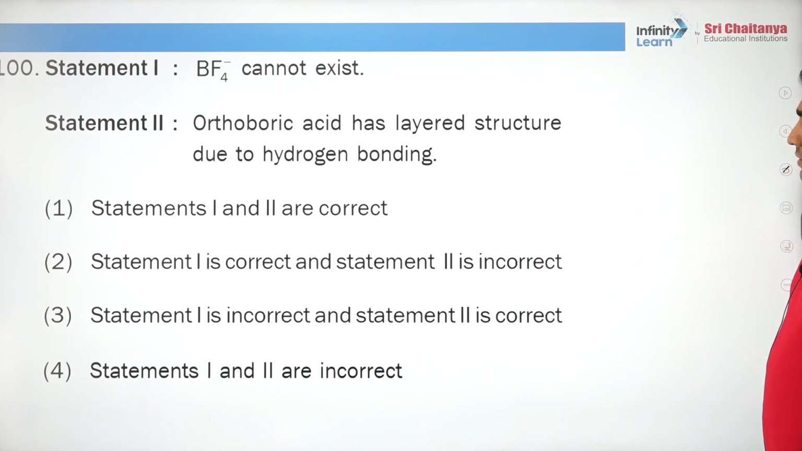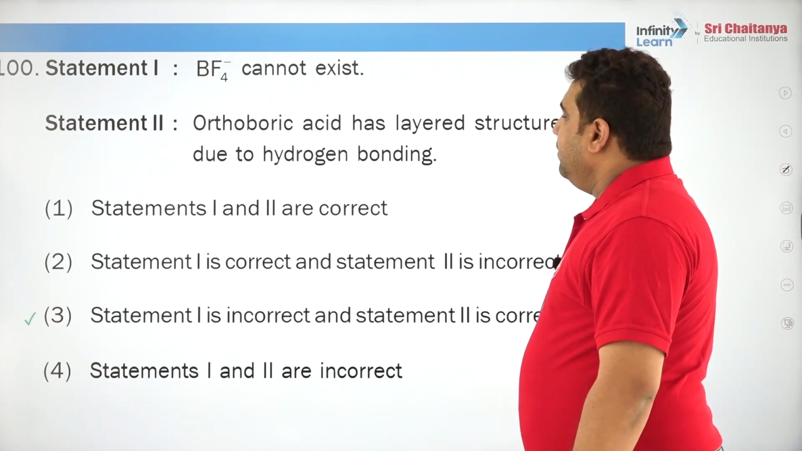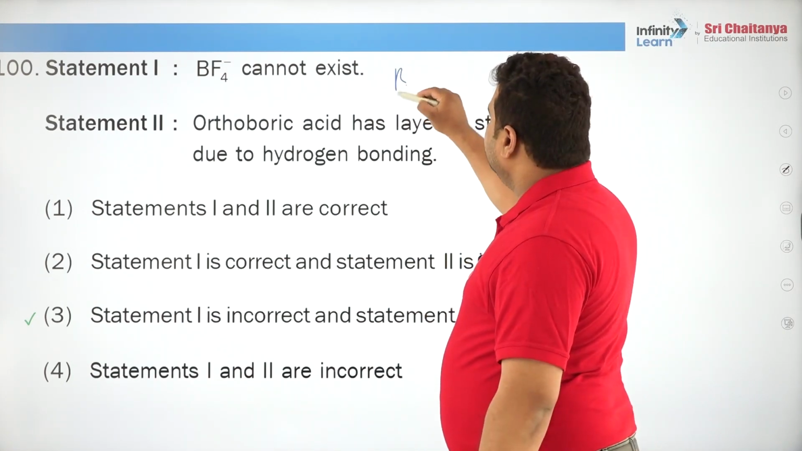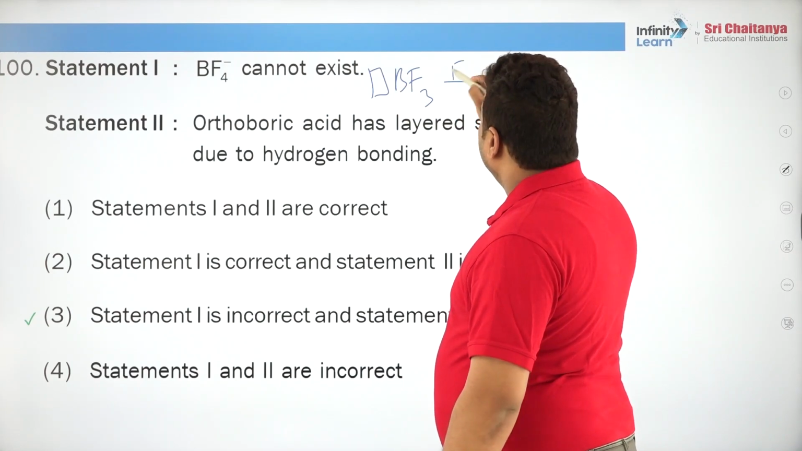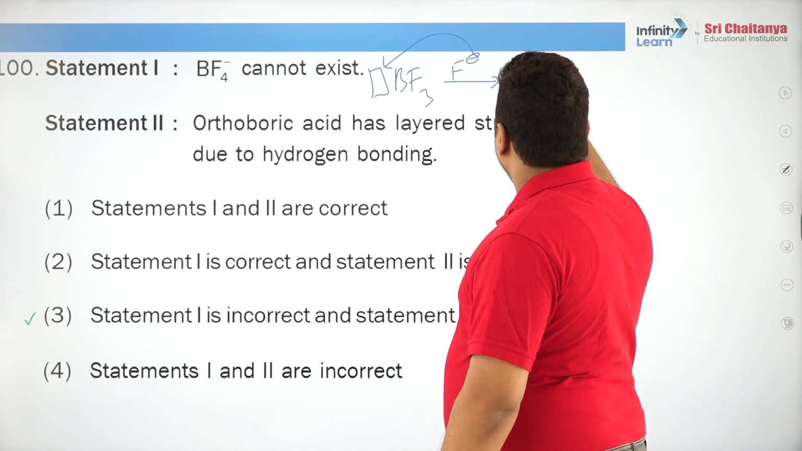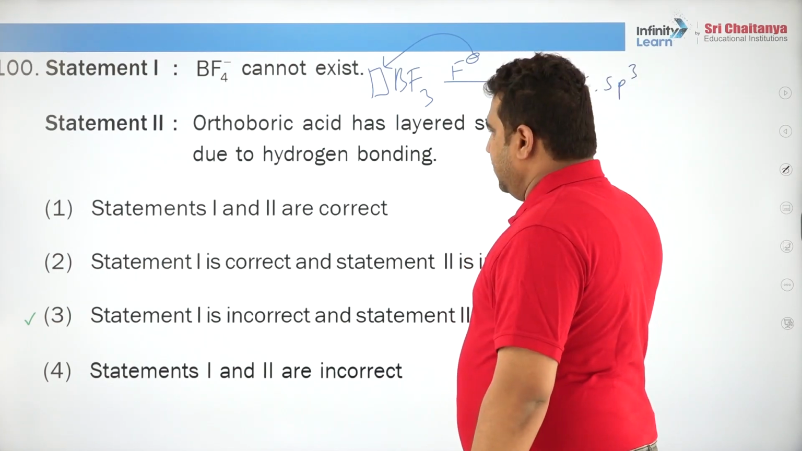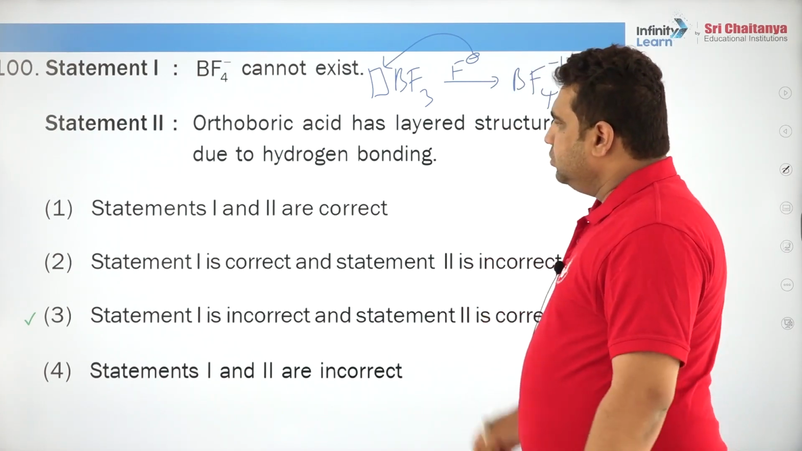BF4 cannot exist. Orthoboric acid has layered structure due to hydrogen bonding. BF4 cannot exist, no, it can exist. Why would it not exist? Just now we studied, no. BF3, electron deficient compound, fluoride ion can attack and form BF4 minus 1, sp3 hybridization, and orthoboric acid has layered structure due to hydrogen bonding.